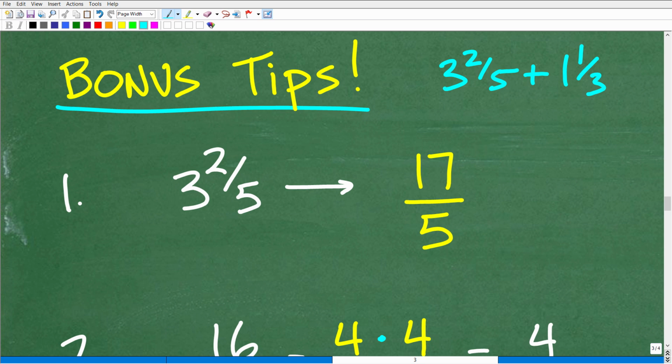But as a general rule, when you see a mixed number fraction, just convert it into an improper fraction. Again, 5 times 3 is 15, plus 2 is 17 over 5. Now you have a lovely improper fraction that you can work with, whether it's the bow tie method or multiplying or dividing fractions. So that's bonus tip number 1.